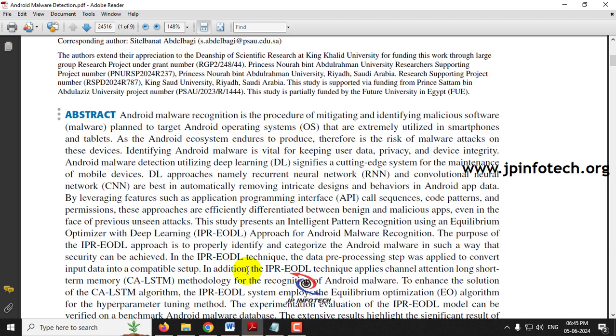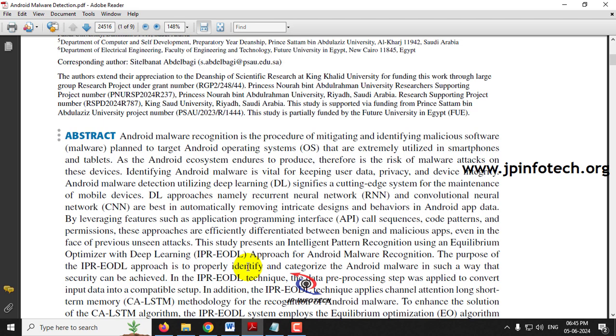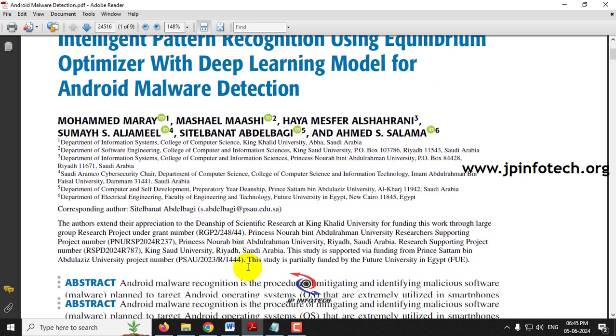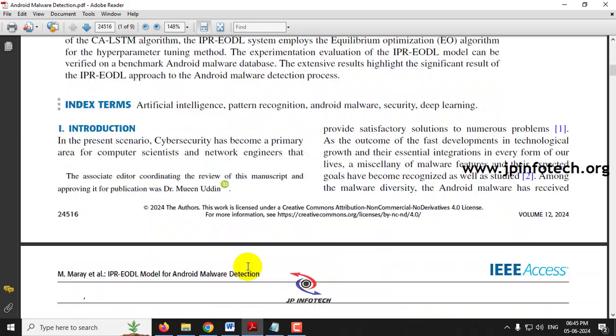Whenever there is a large number of users, there are also threats in this cyber world. To overcome and prevent these kinds of threats, we have cyber security. In cyber security, Android malware detection plays an important role.